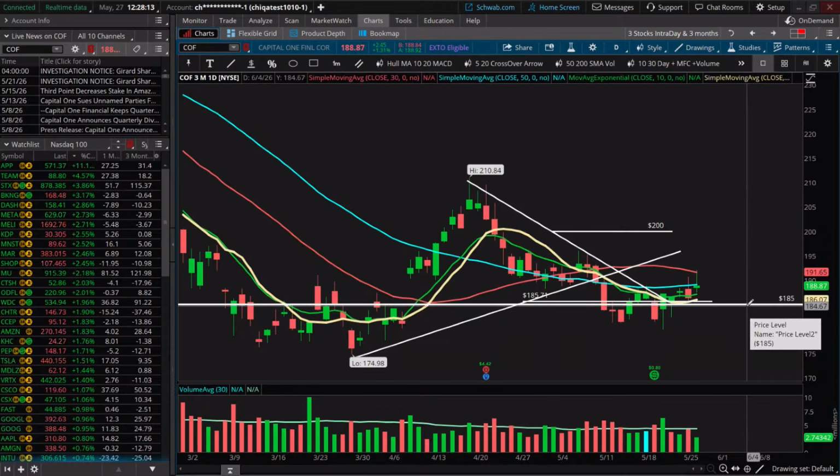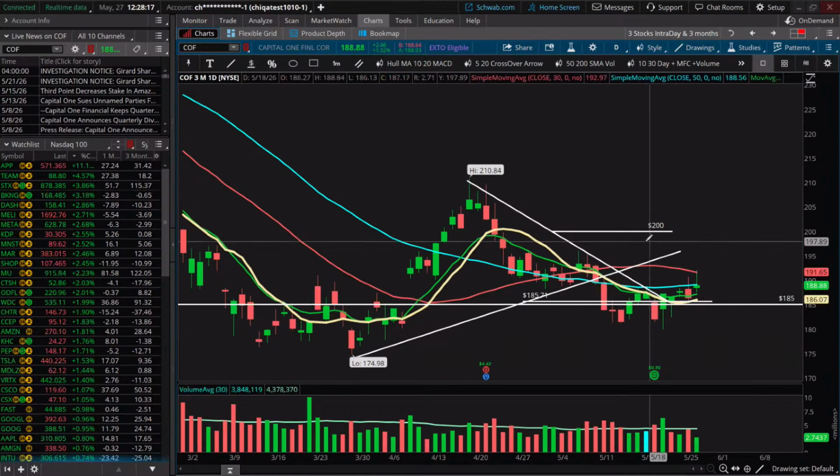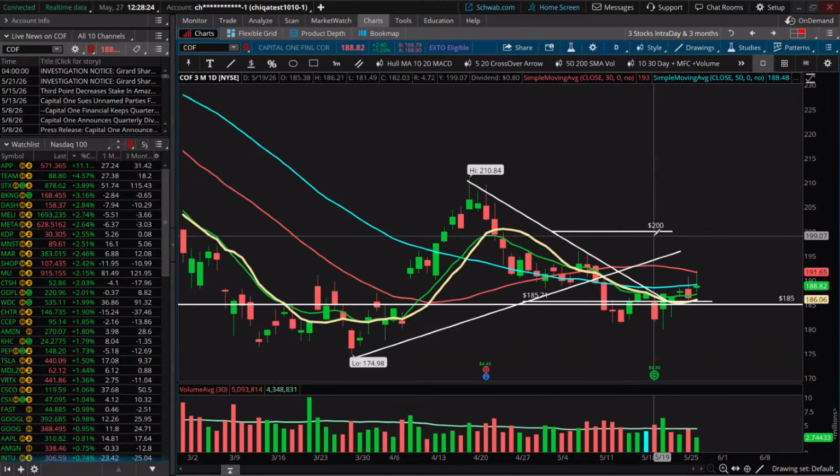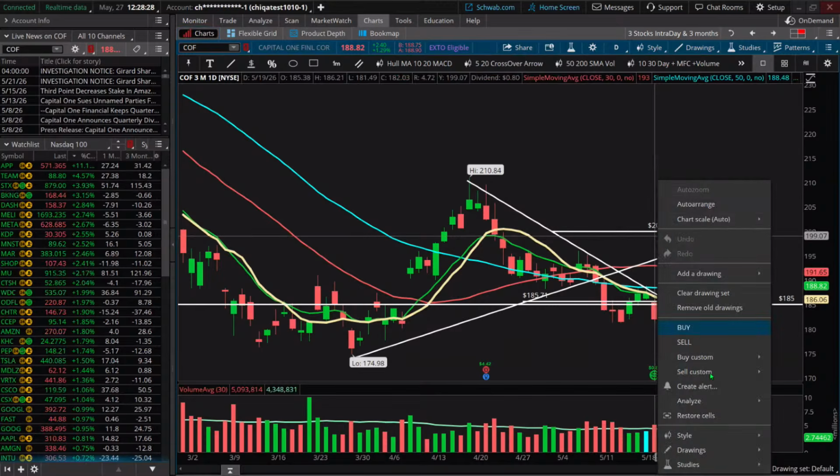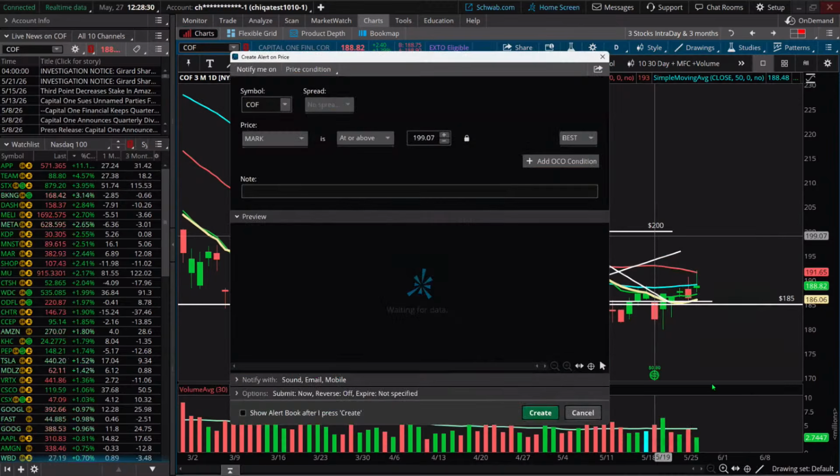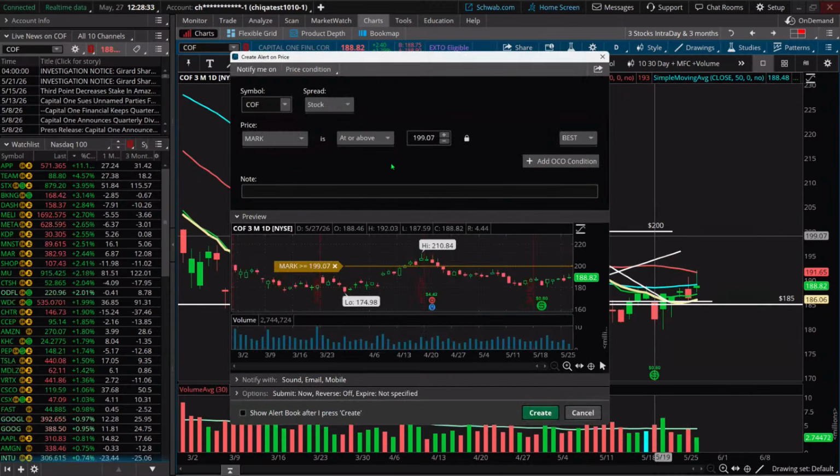Now we could also put in an alert here. What if, for example, you wanted to know if it was getting up close to 200, like maybe 199 or 198? You could put your mouse in this area and do a right mouse click. You could say create alert, and then it grabs the price for you. Sometimes it doesn't know if you want it to go at or above or at and below. Sometimes it guesses right, sometimes it doesn't.